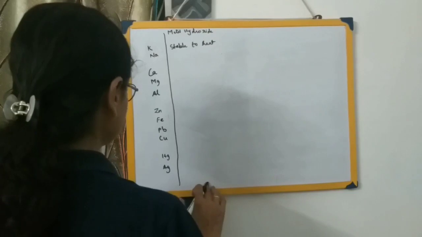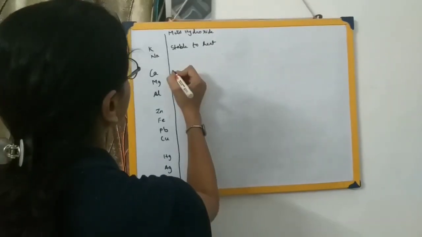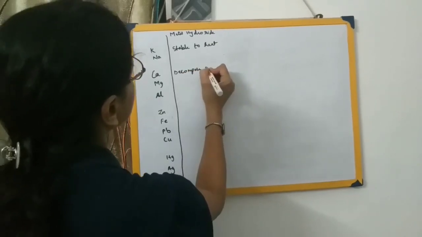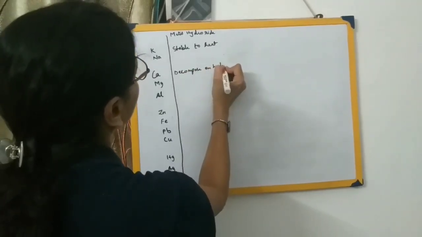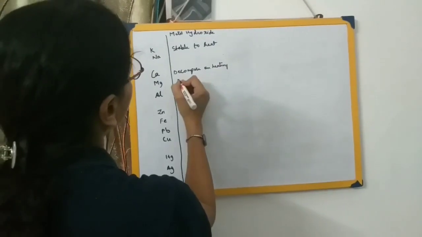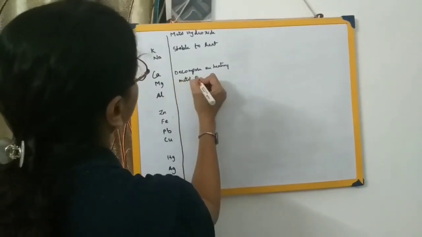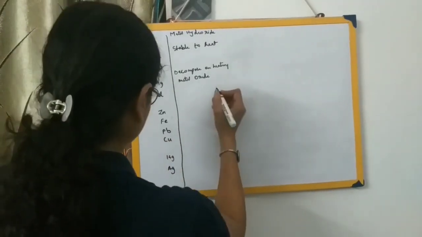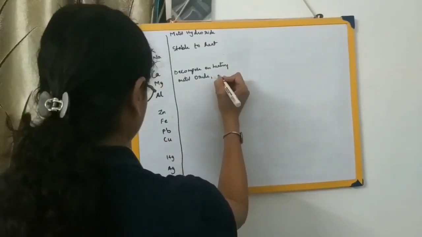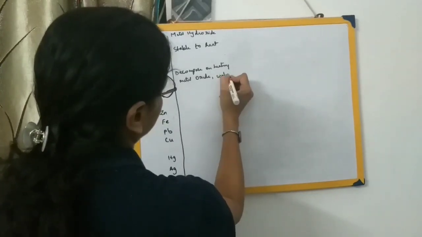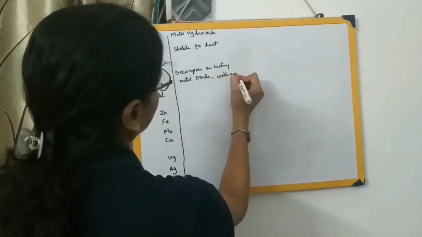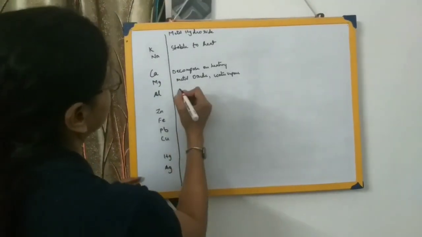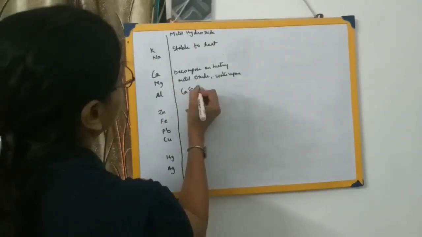Then these other metals will decompose on heating. And what will they give? When heated, they will decompose to give metal oxide plus water vapor. So let us see a particular reaction. Let's take the example of calcium hydroxide, Ca(OH)2.